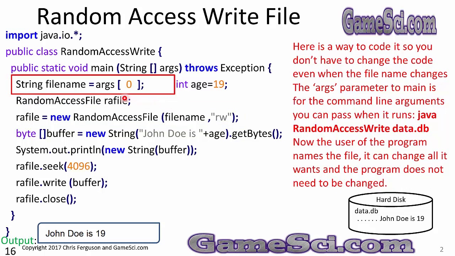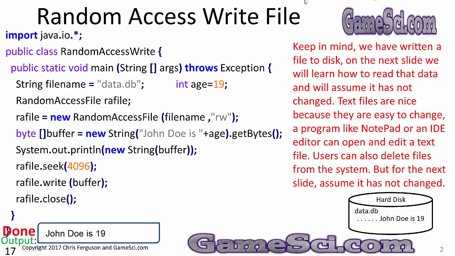Check out the red box. I made another change. Here is a way to code it so you don't have to change the code even when the file name changes. The args parameter to main is for the command line arguments that you can pass when it runs. If I were to execute this code from the command line, java RandomAccessFileWrite data.db, data.db will be passed to the args[0] array, and you can open that file. Now the user of the program names the file and can change it all at once. The program does not need to be changed.